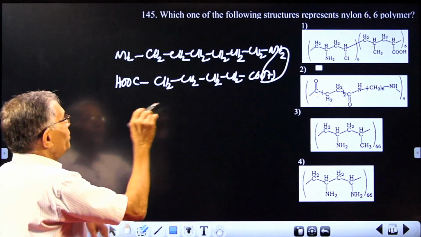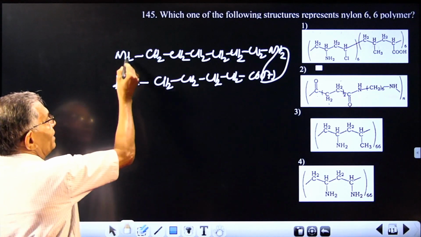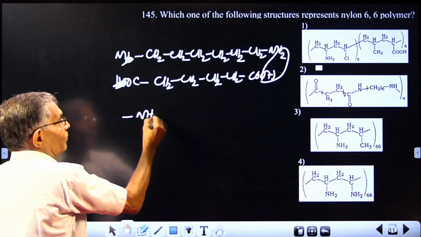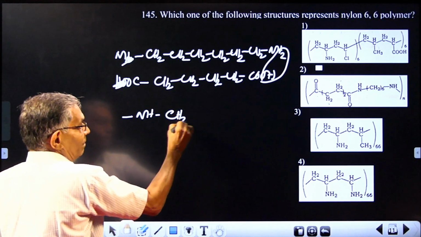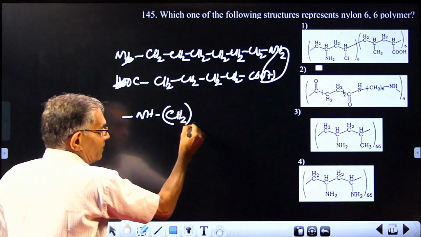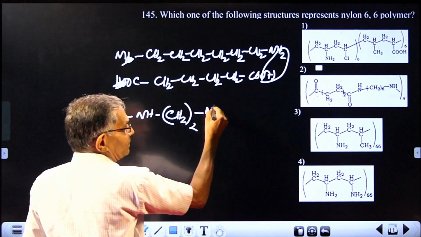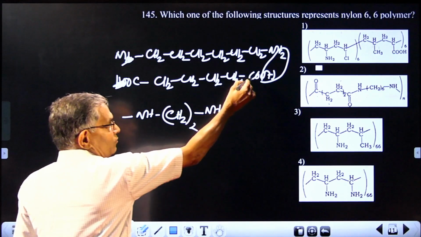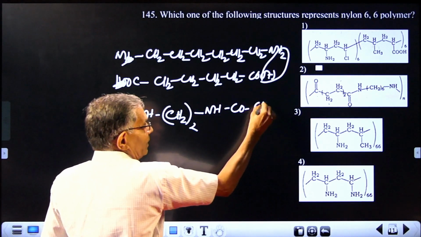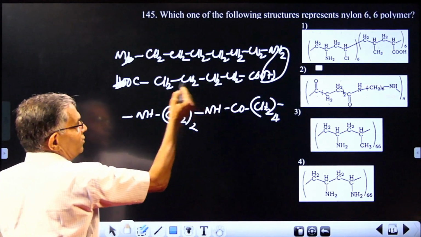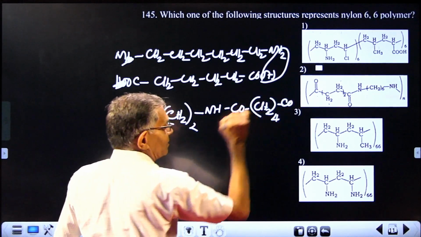So naturally when they condense, water is eliminated from here. So in the long polymer chain, this also will not be there. One hydrogen will not be there. So it goes like NH, then CH2, actually 6 times, followed by again NH. Then comes CO, then comes CH2, how many? 4 times, and CO. This is the general structure.